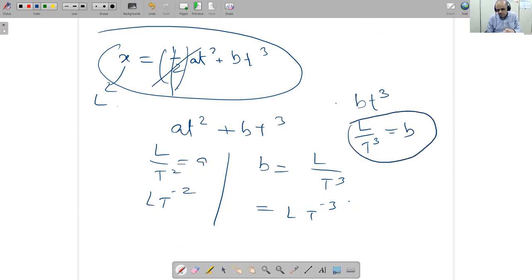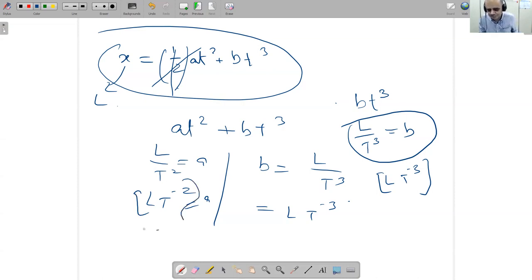The dimension of B, not unit, is L over T cube, which is LT minus 3. Okay. The dimension of A will be this one.